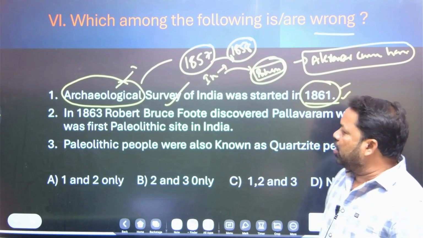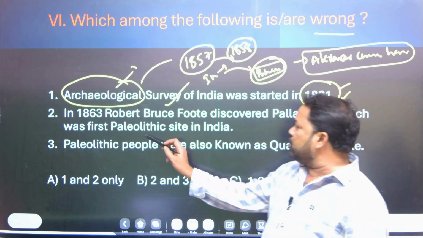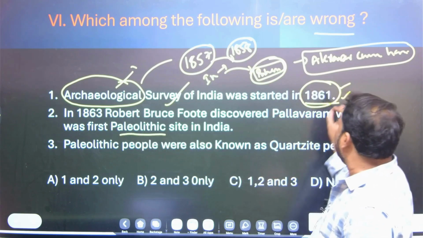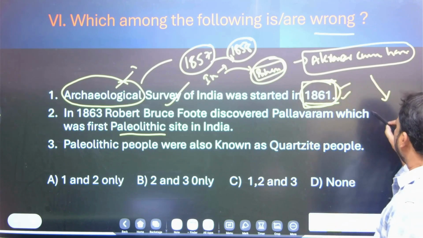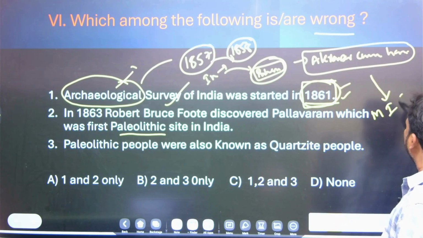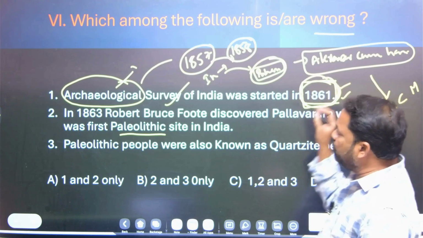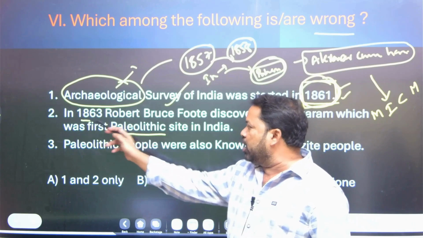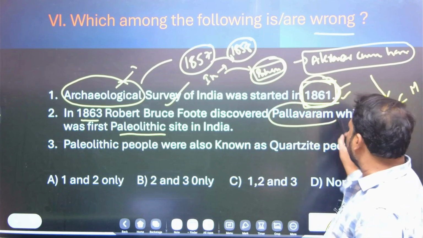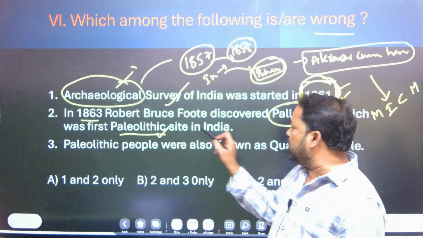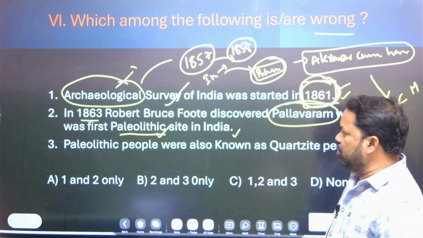And the second statement: in 1863, Robert Bruce Foote discovered Pallavaram, which was the first Paleolithic site in India. After 1861, I told you archaeology studies the past through material remains, study of inscriptions, coins, monuments and all. But within a short span of 2 years, in 1863, Robert Bruce Foote discovered Pallavaram, the site in Tamil Nadu, which was the first Paleolithic site in India. This is a right statement.